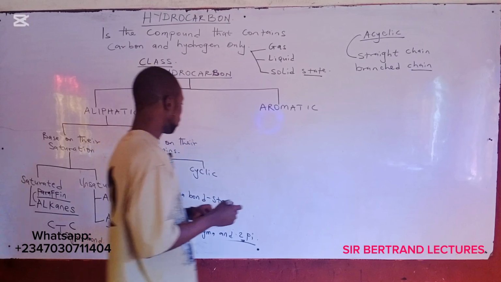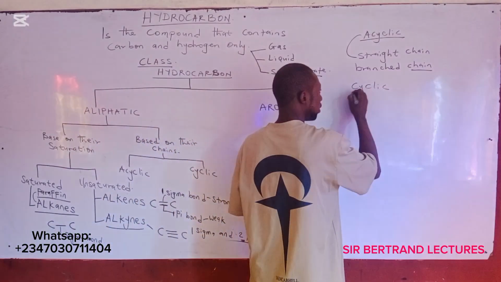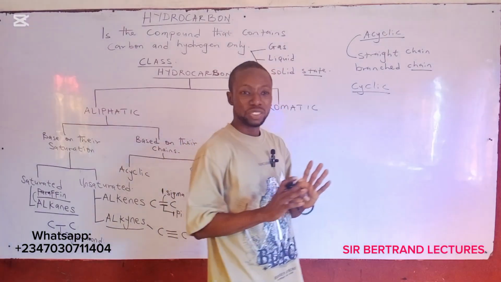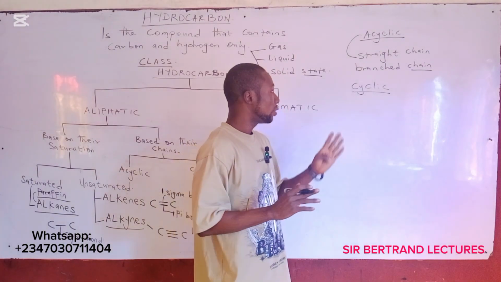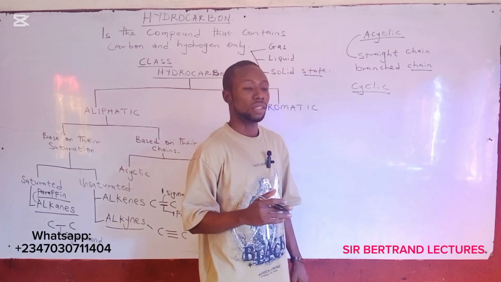Then cyclic. Cyclic, these ones are the one that possess ring shape. Cyclic are the hydrocarbons that possess ring chain. Okay?